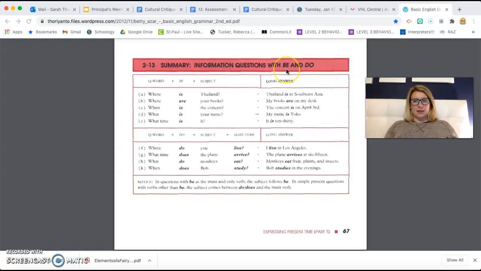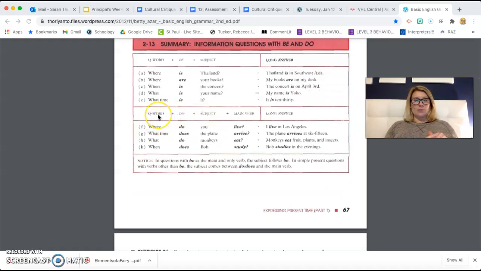Using be and do. Now you might remember we talked about the verb be several times this year. This looks like this. Am, is, are, and do would be do or does. And the important thing in this is to know, when do I use which verb? So for this, we're going to be using a question word, when or what time. We're going to be using be and the subject. So where is Thailand? Thailand is in Asia. Where are your books? Using are because books is plural. My books are on my desk. When is the concert? Concert is on April 3rd.